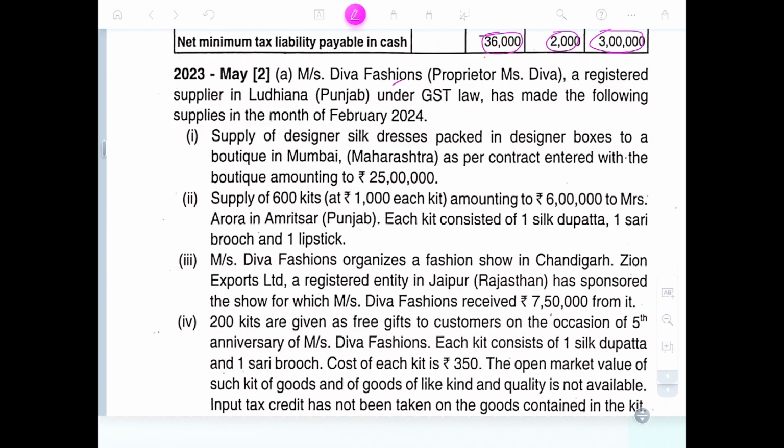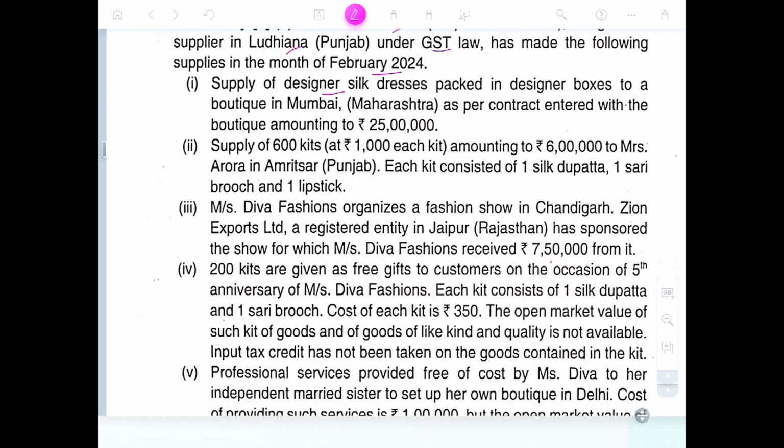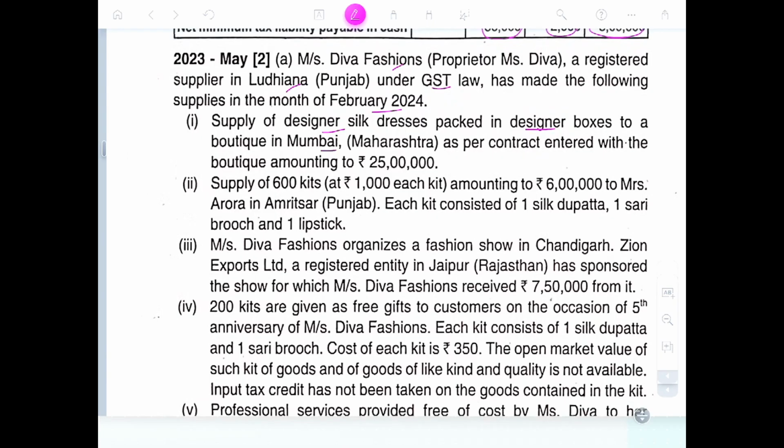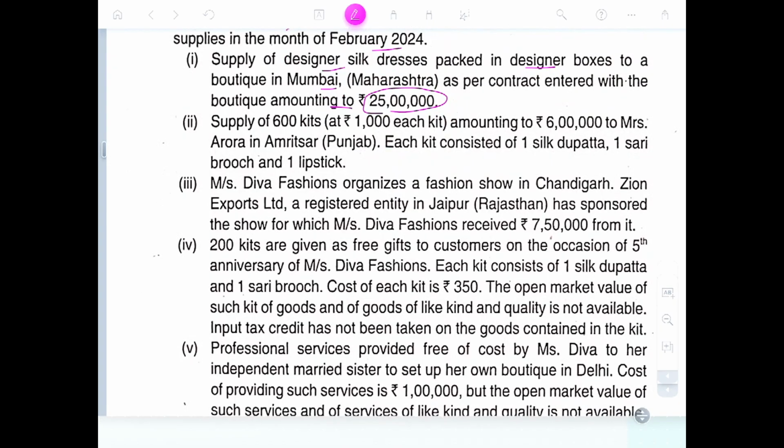Mrs. Deva Fashion is a registered supplier in Ludhiana, Punjab under GST. She has made the following supplies in the month of February. Supply of designer silk dresses packed in a designer box to a boutique in Mumbai, from Punjab to Mumbai as per the contract entered into with the boutique, more than 25 lakhs, IGST supply. So is it a composite supply or not? You can treat it as a normal supply.